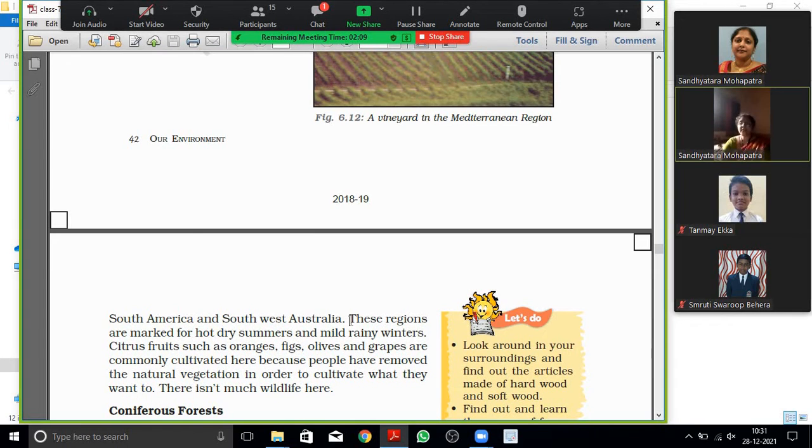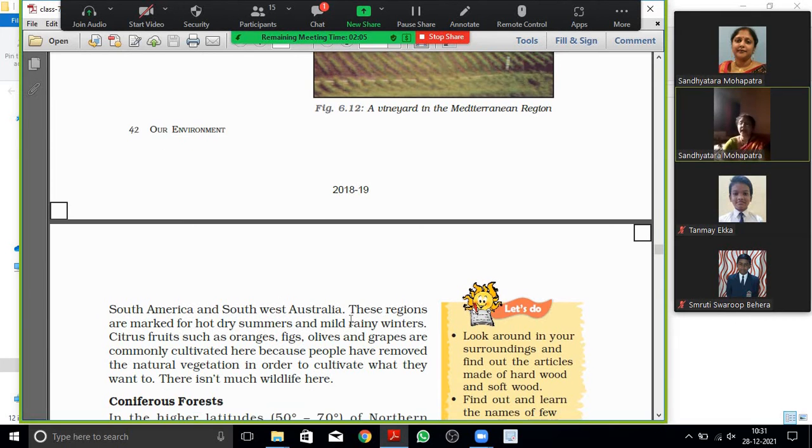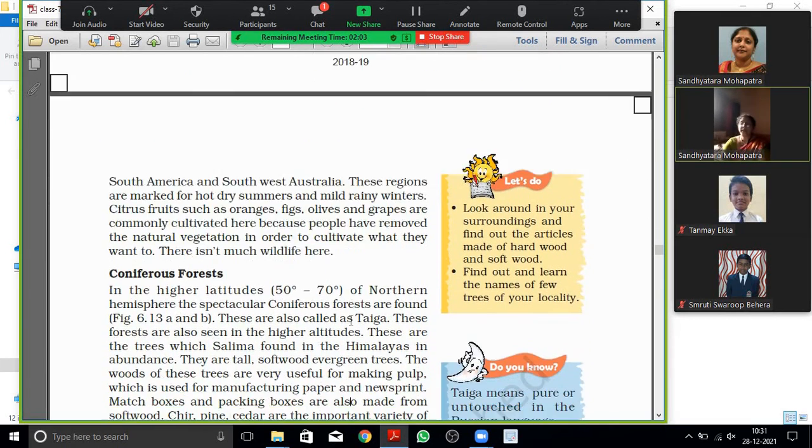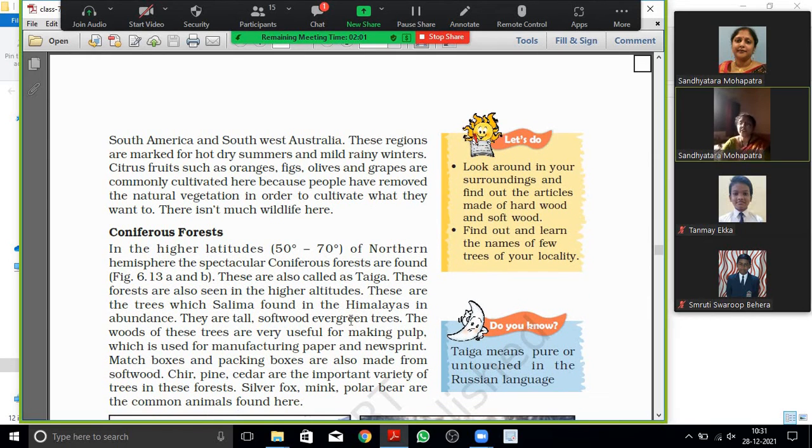These regions are marked by hot dry summers and mild rainy winters. That means what type of temperature or climate are they having? The summers are hot and dry, that means no rain, and in the winters they have mild rain. Mild rain means a little bit of rain in the winter.